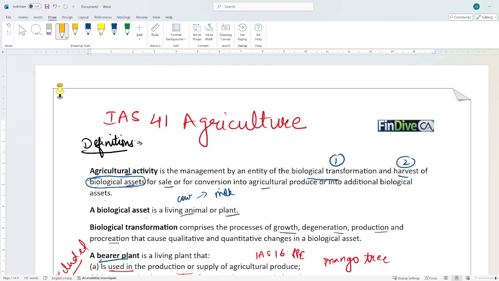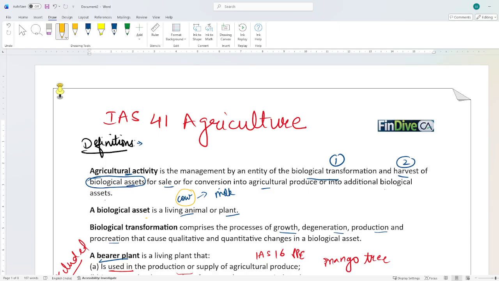That is, what is biological asset? Biological asset means a living animal or a plant. Living animal can be cow. So a business is managing a biological asset for what? For biological transformation and harvest. Biological transformation means the changes in that biological asset. The changes, that is growth, degeneration, production or procreation, that cause qualitative and quantitative changes in the biological asset.